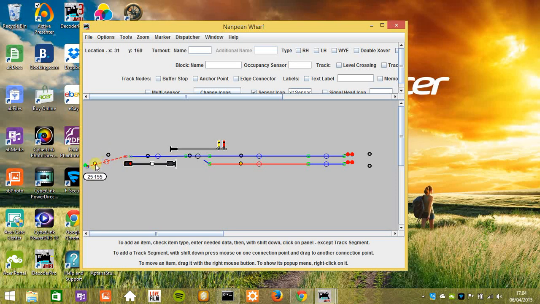We now show the second train departing using the same operating sequence.